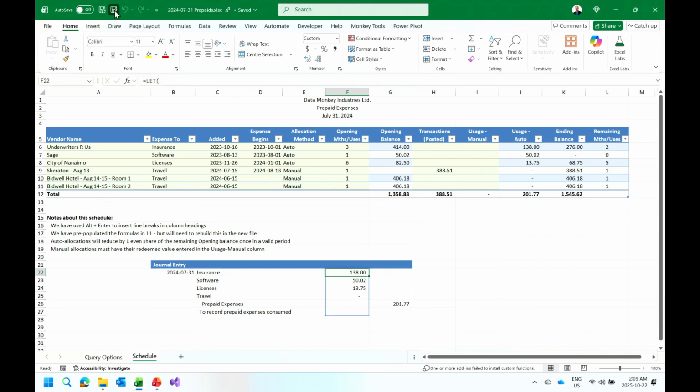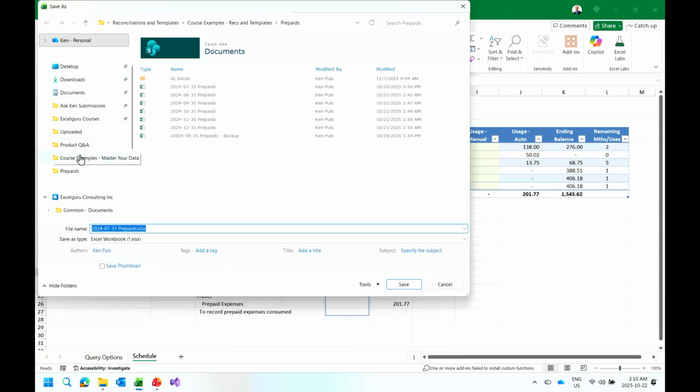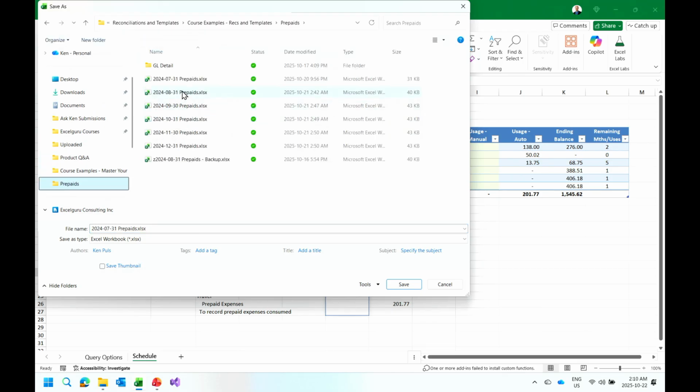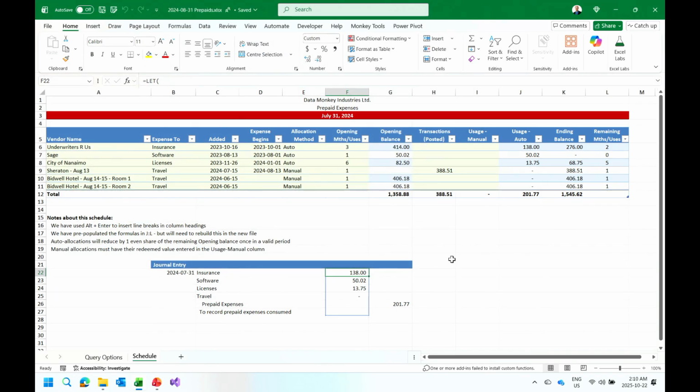So the normal workflow here, if I'm going to work through something, is I'm going to start like this. I'm in my July schedule. I'm going to go File, and do a nice little Save As. We're going to make sure that we save it on our local computer because we hate saving on SharePoint. I'll just save it as next month.